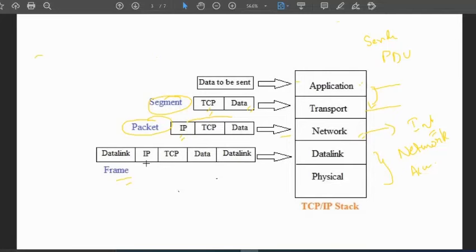Just go to that video, because if I explain it now you will get totally confused. I have explained that in the data link layer bit translation was happening. This is the main part you need to focus on. Although we have the packet part, this will be called the segment, this will be called the packet, and then we also have the MAC address. In the frame we have the MAC address and the data link part. Now this is crystal clear. If you still have any doubt, guys, don't stop yourself, just comment and I will clear it.